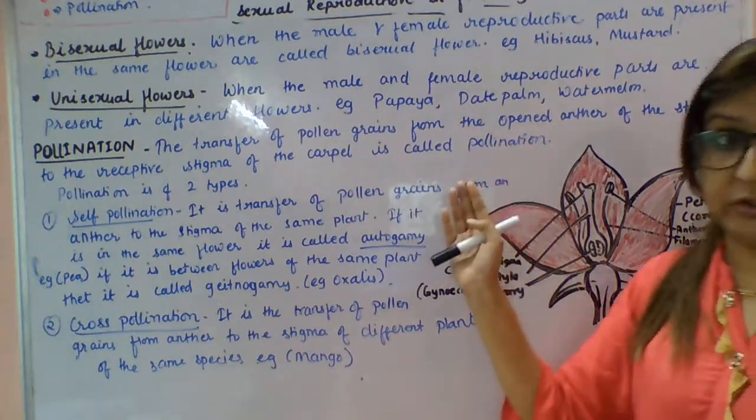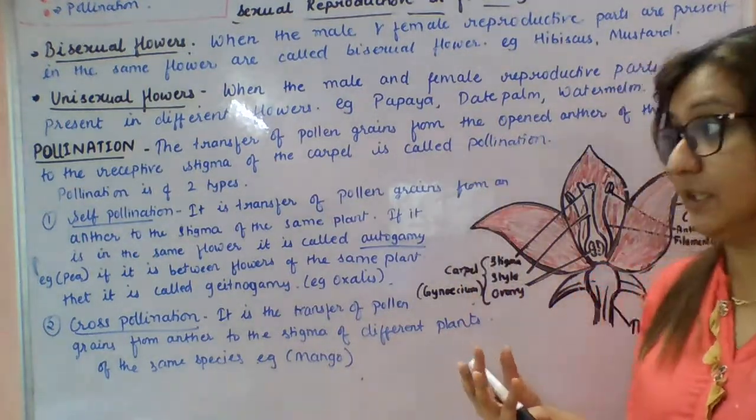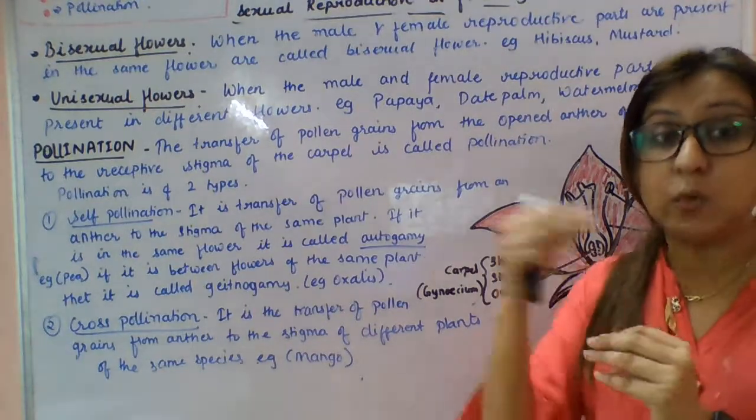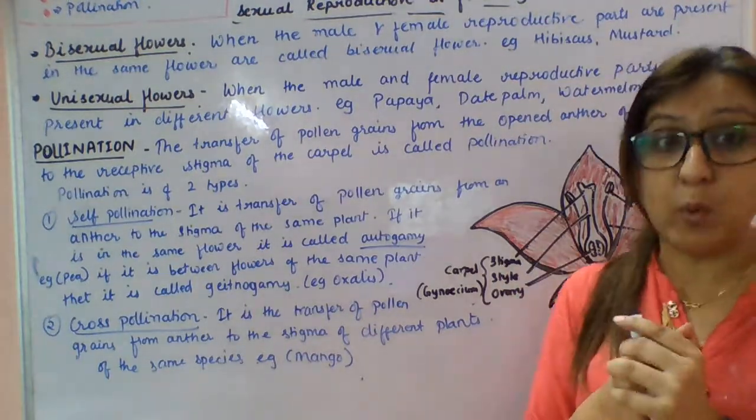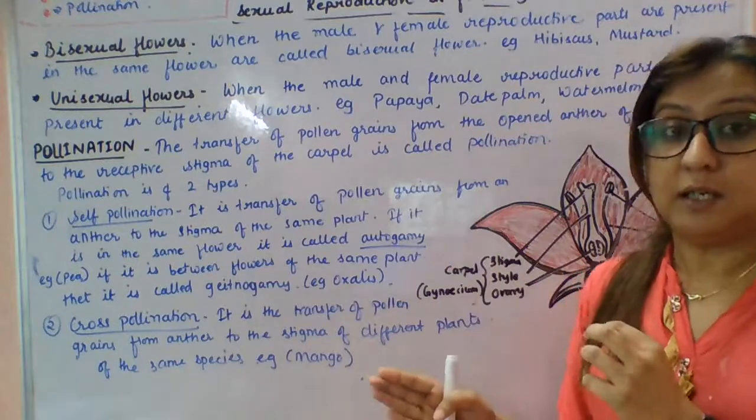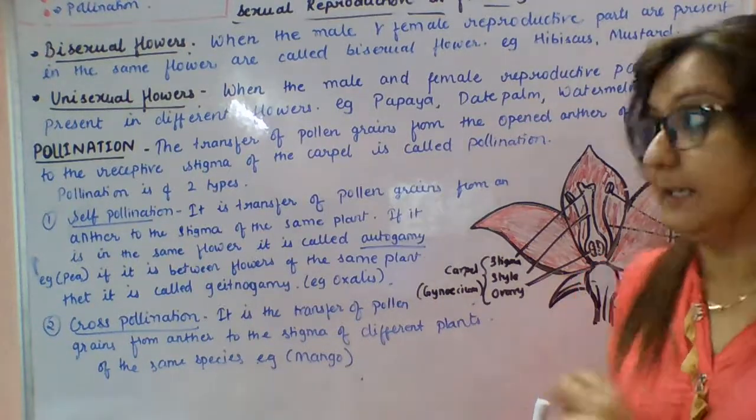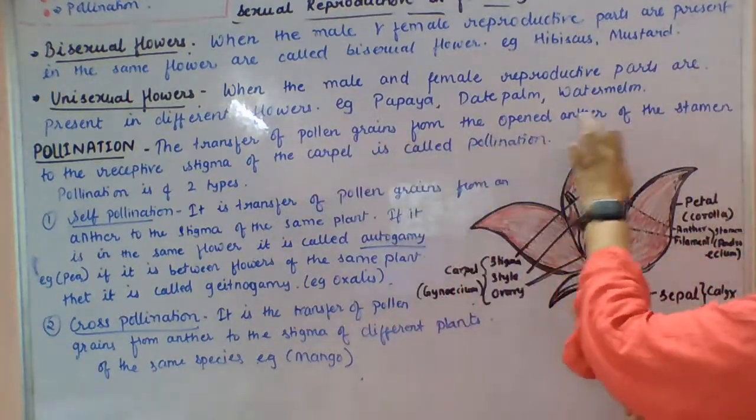Next, pollination. What is pollination? Pollination is basically the transfer of pollen grains from male reproductive part to female. See, the transfer of pollen grains from open anther.